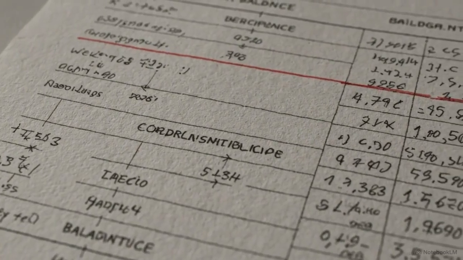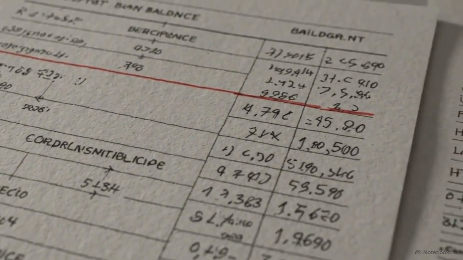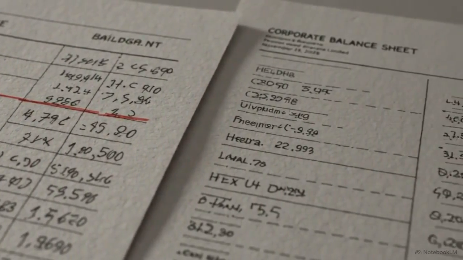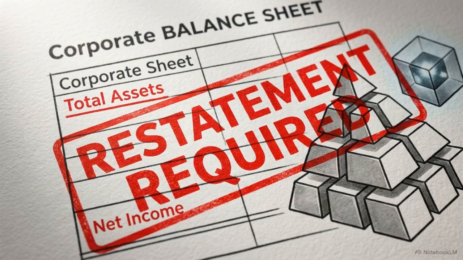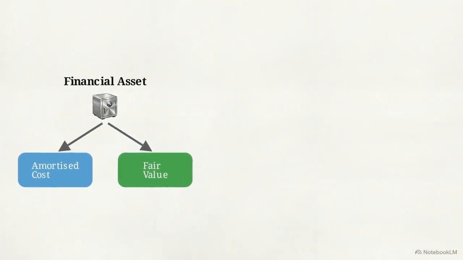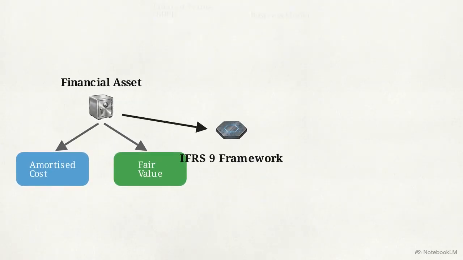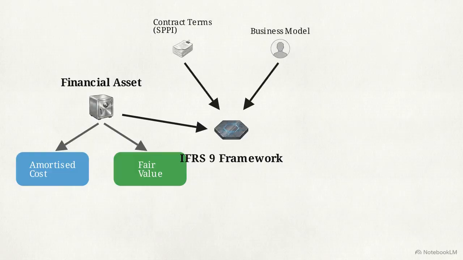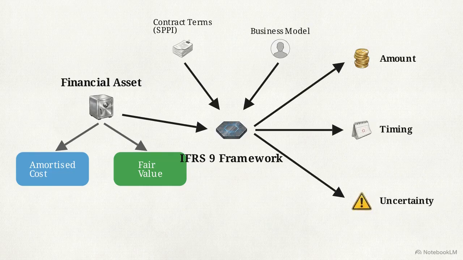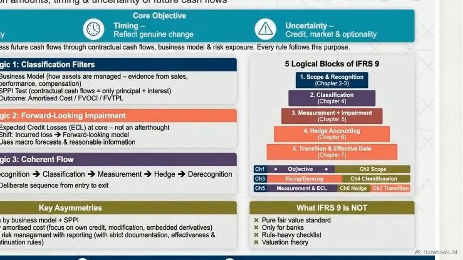Corporate balance sheets hold highly volatile assets and liabilities. While professionals frequently treat IFRS 9 as a fragmented checklist of valuation rules, misapplying its logic can destabilize the reported stability of an entire entity. Contrary to the industry label of a fair value manifesto, the standard does not force every asset into market pricing. IFRS 9 functions as a strict architectural framework, mapping legal contracts and management behaviors to the amount, timing, and uncertainty of future cash flows. Mastering the standard requires a system engineering mindset.